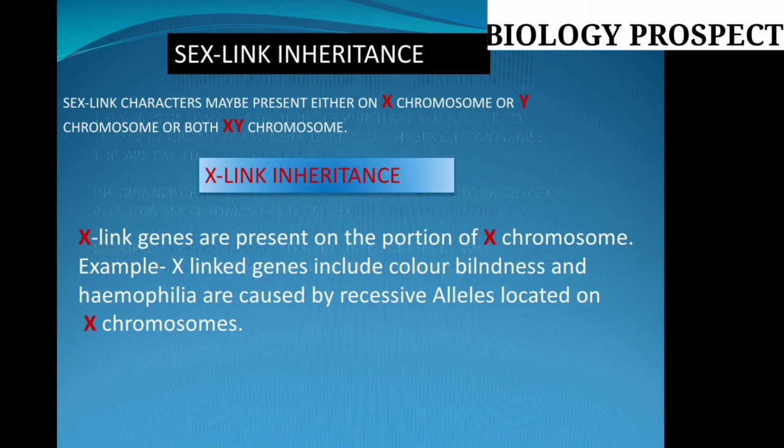For the female, both are XX, and in the male they are XY. The female contains two of the same chromosome, X and X, but the male contains two different chromosomes, X and Y. Obviously X is the longest and Y is the shortest chromosome.